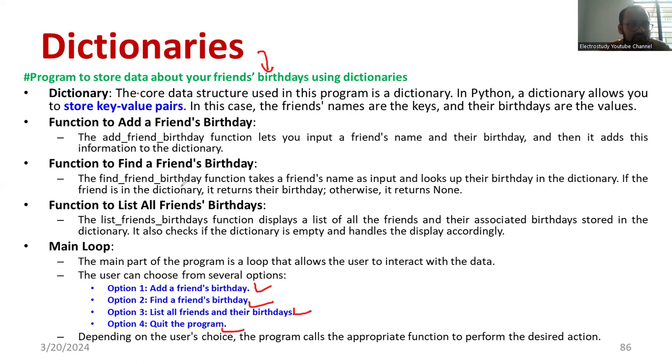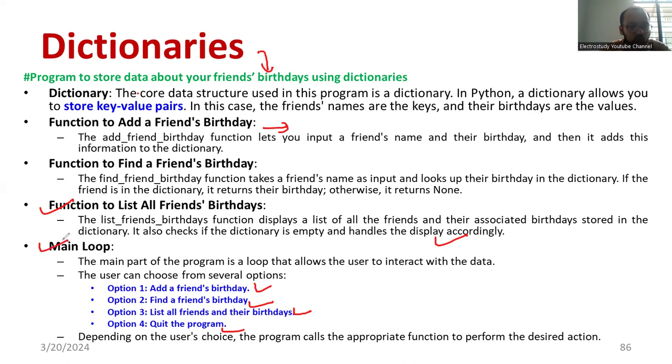Here, the steps involved are functions. First, a function to add a friend's birthday. Here you can read the add friend's birthday function. Let us input a friend's name and the birthday. Then it adds the information to the dictionary. Basic things. The second step is a function to find a friend's birthday. The find friend's birthday function takes the friend's name as input and looks up their birthday in the dictionary. If the friend is in the dictionary, return their birthday, otherwise none. Moving on to the third step, a function to list all the friends' birthdays. The list friends' birthday function displays all friends and their associated birthdays stored in the dictionary. It also handles the case where the dictionary is empty and displays accordingly. So that is the meaning of the function to list all birthdays.